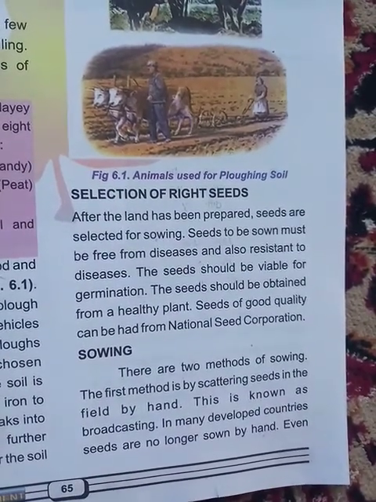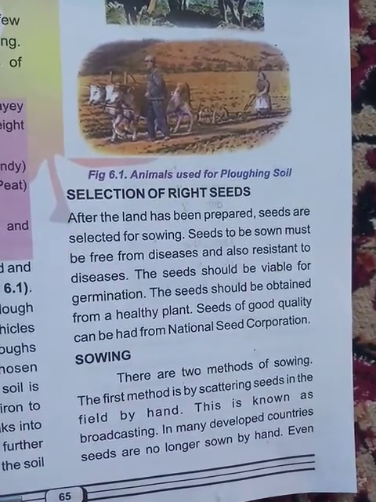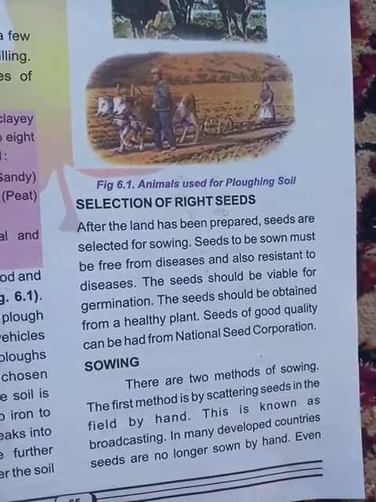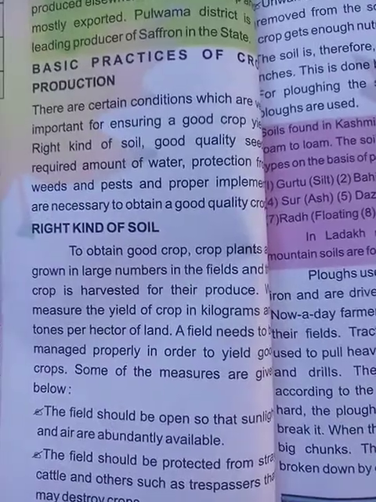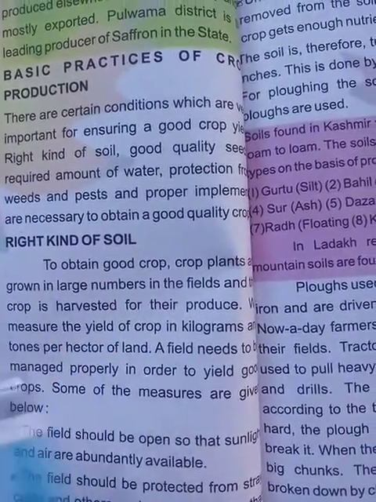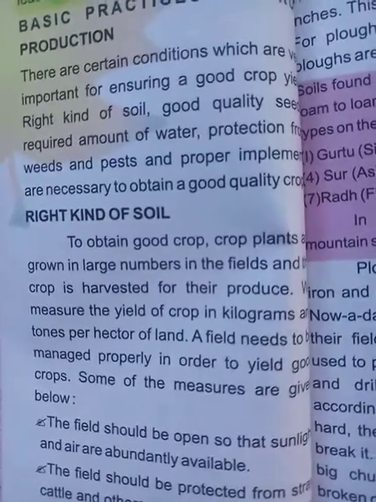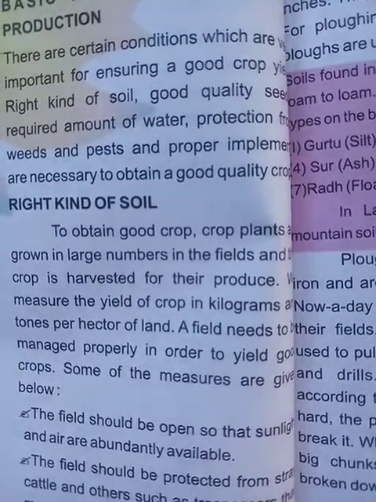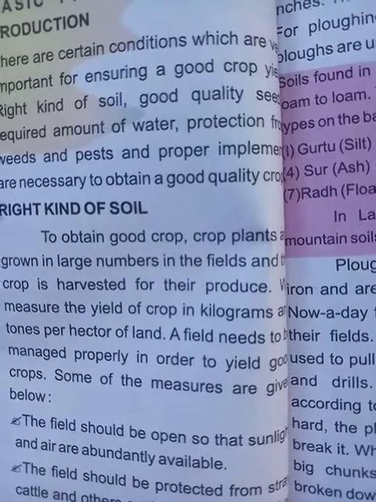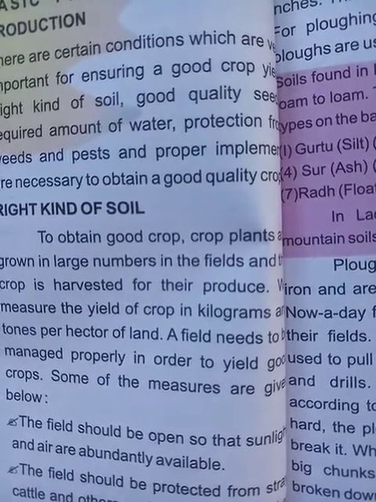Dear students, in the previous video we were discussing the basic practices of crop production. The first subtopic we studied is the right kind of soil. In this paragraph we discussed that we should have fertile soil so that our crop is healthy and our yield is healthy.